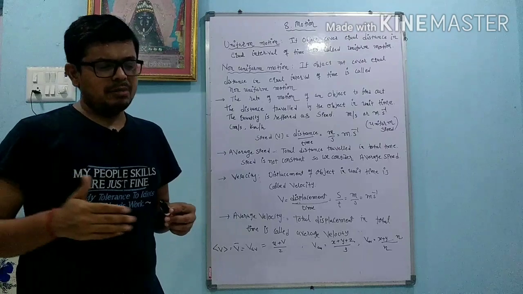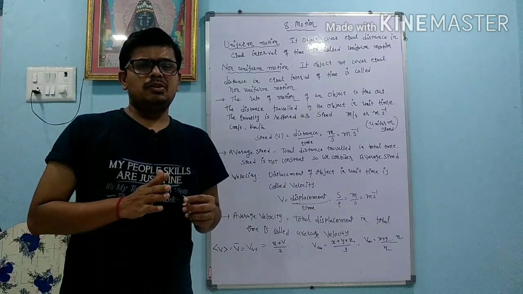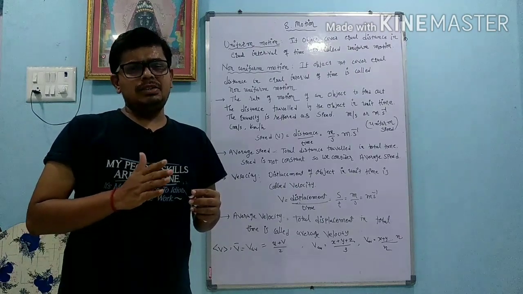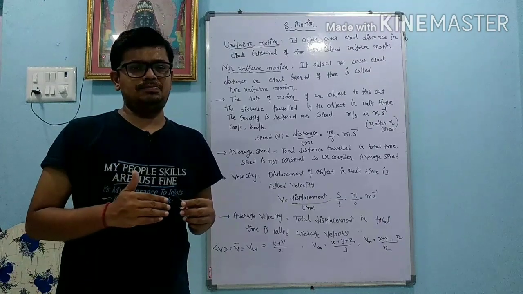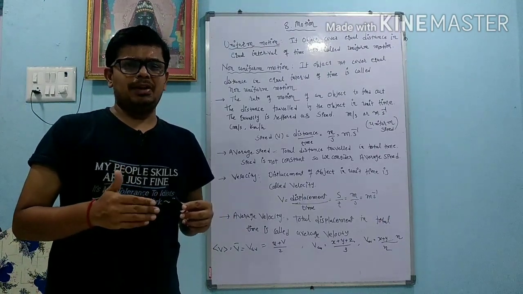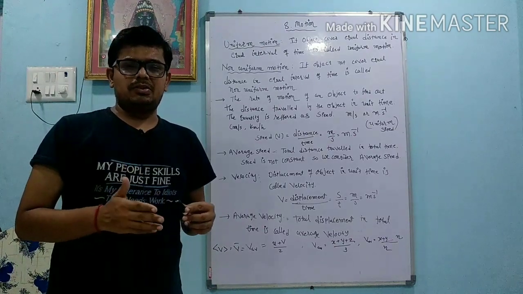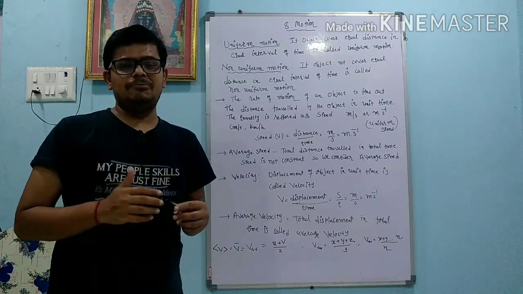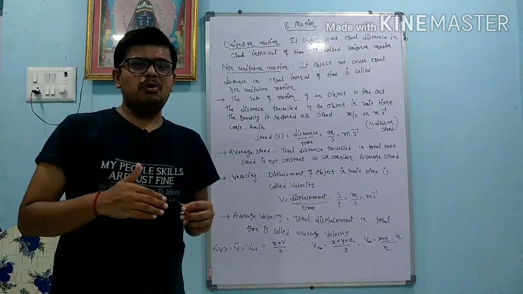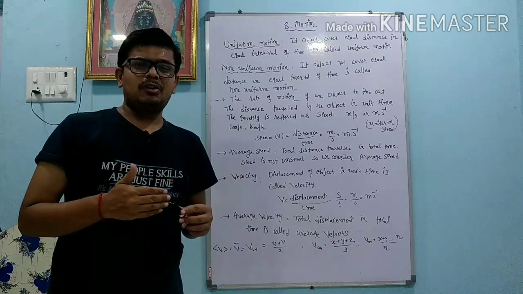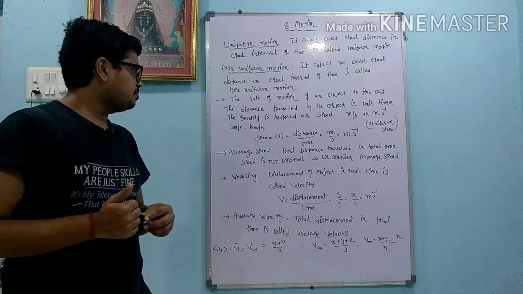In the same way, whenever I am traveling on the road, my direction is the same, but my speed is continuously varying because of so many conditions on the road. Sometimes I apply the brake, sometimes bridges are there, sometimes there is traffic. So my speed is always different, and because of that I cannot calculate the exact speed. I have to calculate the average speed.